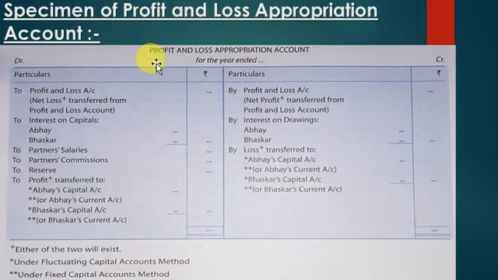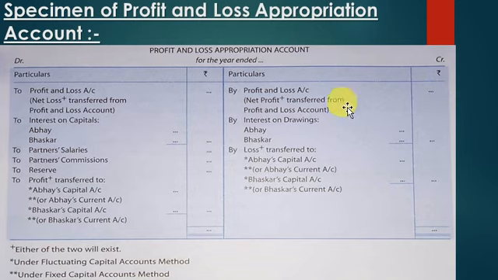Since this is an extension of profit and loss account, the heading goes profit and loss appropriation account for the year ended. Now, it has a debit and a credit side, being a ledger and a nominal account. On the right side, we start this account by writing by profit and loss account. This is what I was talking about in the meaning, that the net profit of profit and loss account is transferred from profit and loss account to this account called profit and loss appropriation account on the right side, and we write the amount in the column.